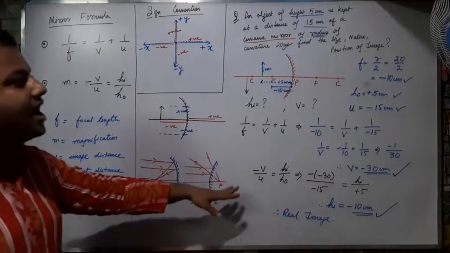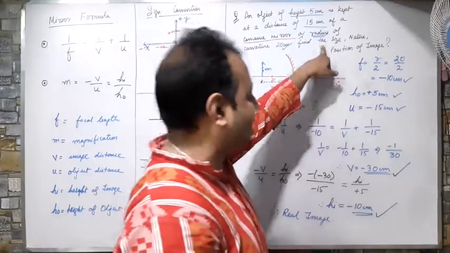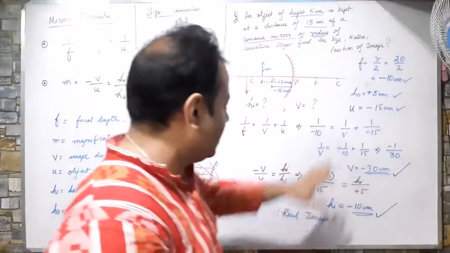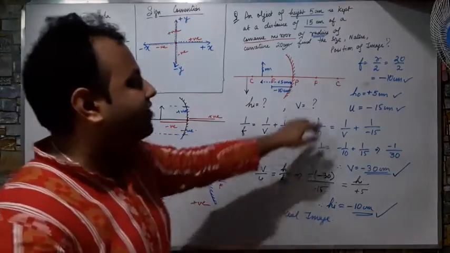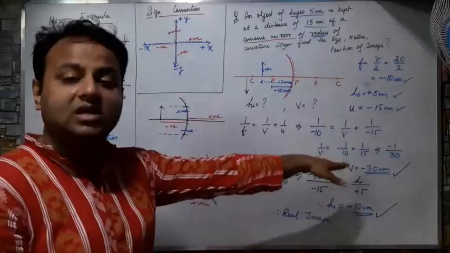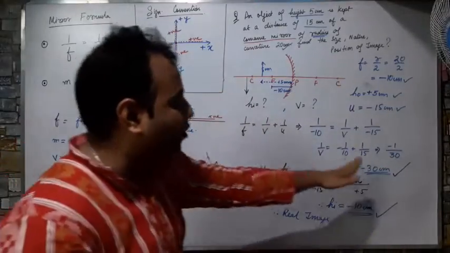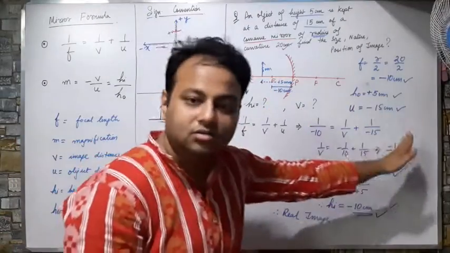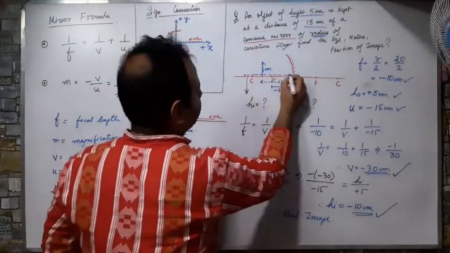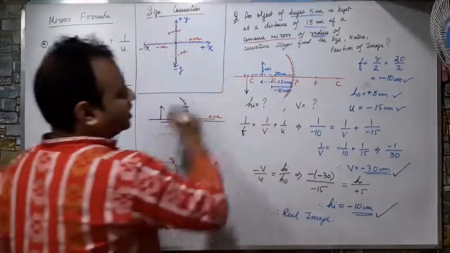So three things were asked. I was asked the size. The size is minus 10 centimeter. I was asked the nature. Nature is real image. And I was asked the position. Position is 30 centimeters. So minus means on the left hand side. If it were positive, I would have taken it on the right hand side. Means the distance of this one is 30 centimeters on the left hand side.